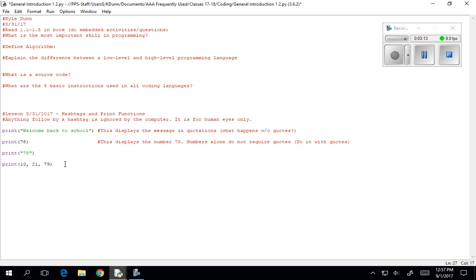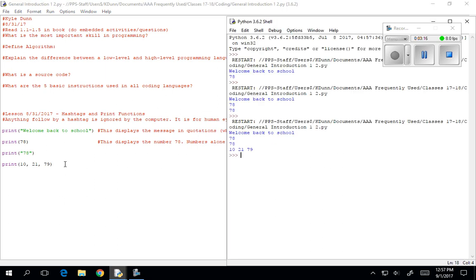If you run that, which you're more than welcome to do, F5, okay, run that again, look what it prints out for me. The commas are gone, right? The commas are gone. In this case, when we use commas in there, Python is going to read that, and it's going to think that we created a little list here. Not an official list, which is actually something different. We use brackets for that. But Python sees that as three different integers in this case, okay? Integer 10, integer 21, integer 79, okay? Does anybody have a suggestion on if I wanted to print that out and actually see those commas, what I could try?